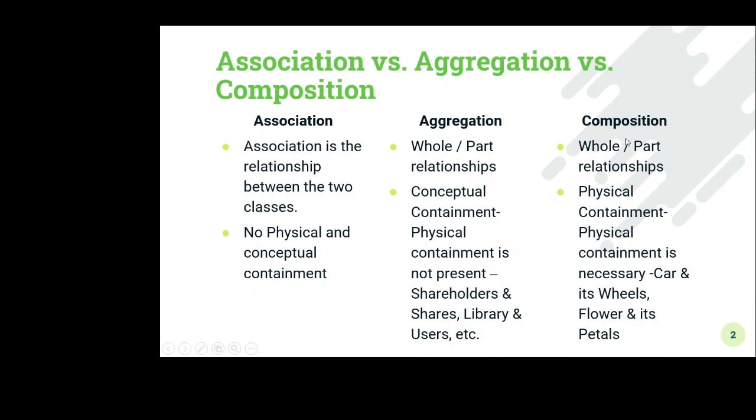Likewise, in composition, the physical containment is there, or that physical containment is necessary. For example, here a car and its wheel, a flower and its petal. So the flower is the whole, and the petals are the parts. Here the physical containment is there, that means for making a flower, petals are physically present in the flower.